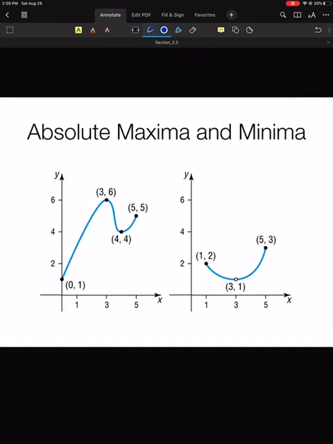A few that will make you think a little bit and illustrate important points. If we look at example number 1 over here, we have critical points. Critical points is an important term in other classes, but what I'm going to use it here as are the possible suspects for an absolute maxima or minima. And so for this one, it's the ends. It's defined on a closed interval from 0 to 5. The function goes from here to here, but nowhere else.